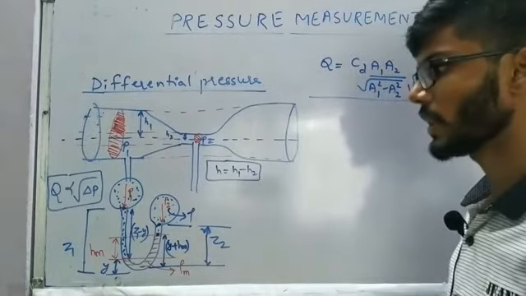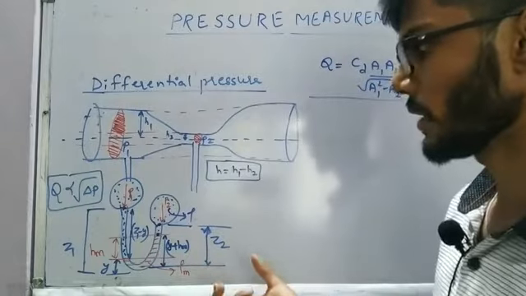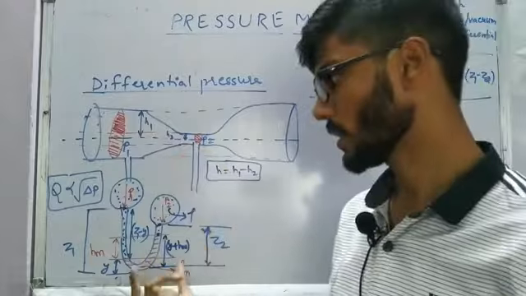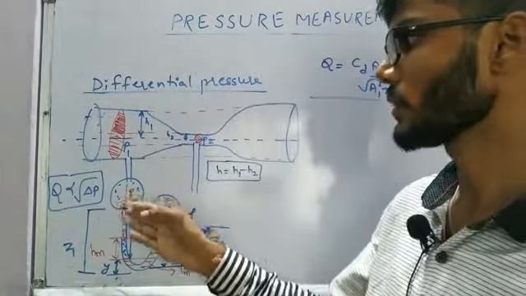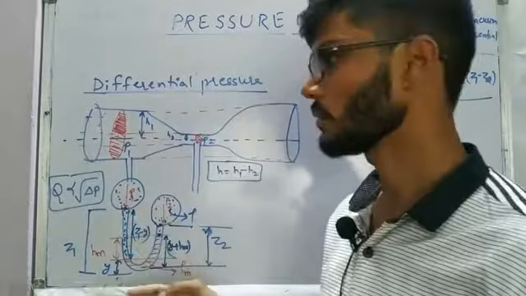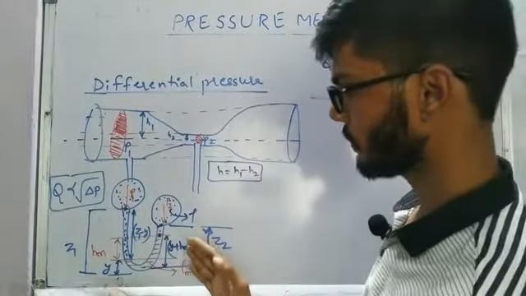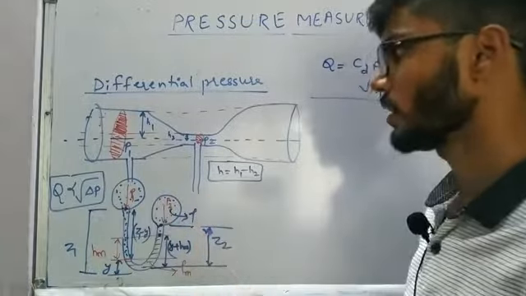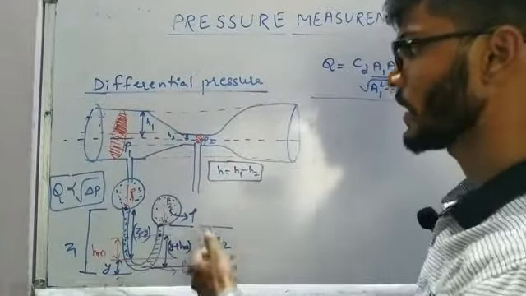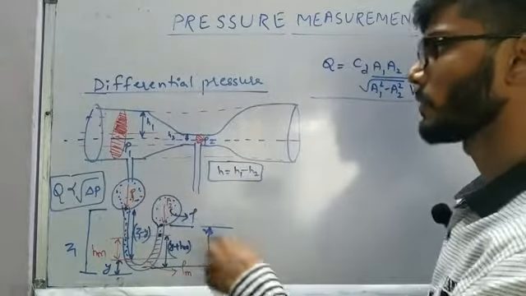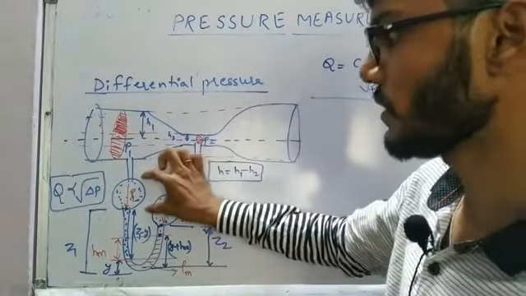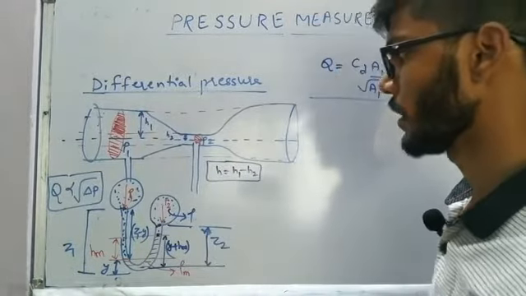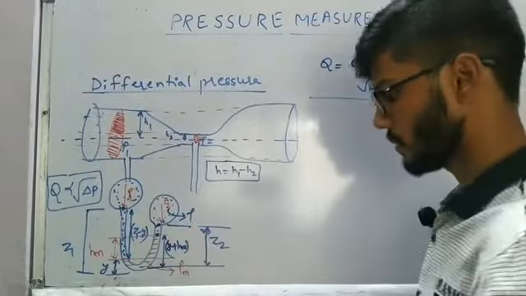So how are we going to do that? With the help of a U type of manometer. Usually how we do this kind of problem, we assume them as gases. Instead of gases, just because we have this kind of picture in our mind from before, I have considered them as bulbs, or you can directly feel them as the legs coming from the venturimeter. The pressure inside this one particular bulb is P1, and in this particular bulb is P2. Now we wish to calculate the pressure difference P1 minus P2.